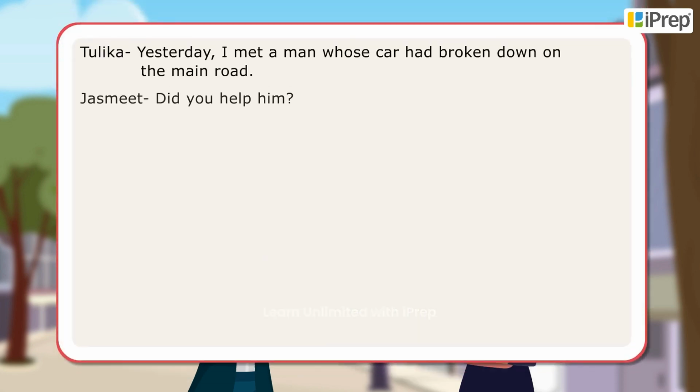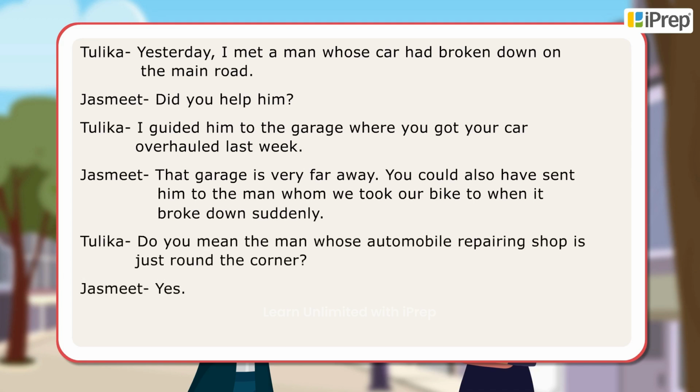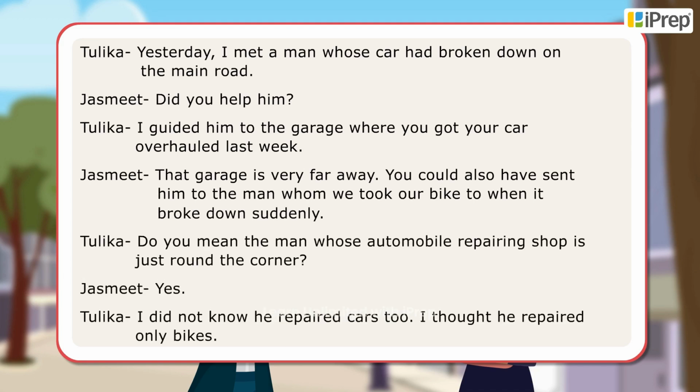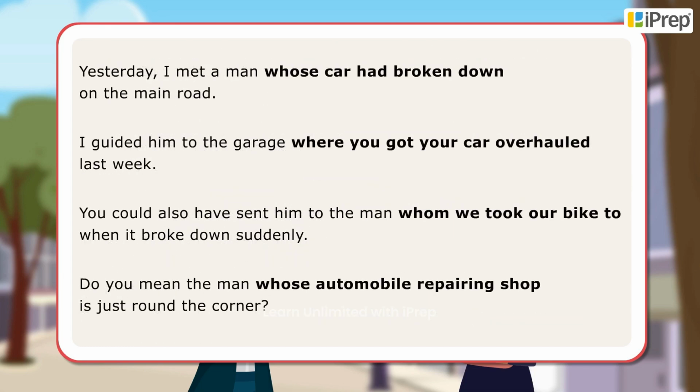In the dialogues, Tulika and Jasmeet have used relative clauses with whose, whom, where to express themselves. Here are examples of sentences using relative clauses with whose, whom, where.